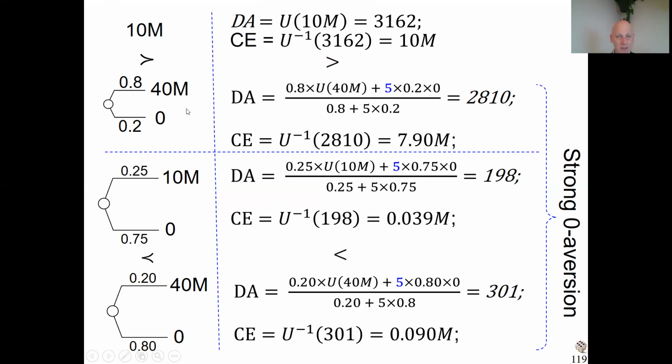If we now look at the upper choice situation, we see the lower lottery is also hit by that zero aversion, but the upper lottery is not. So the upper lottery seems to be privileged in some sense, and that explains the preference reversal, why here you prefer the 10 million to the other one. That's why the preference switches, because the 10 million gets the privileged treatment of not being hit by disappointment aversion. So that's how this theory can accommodate the Allais paradox.